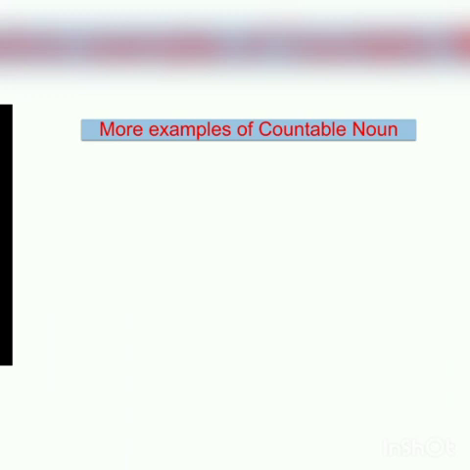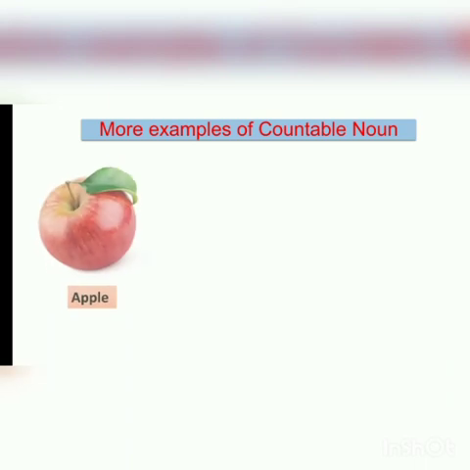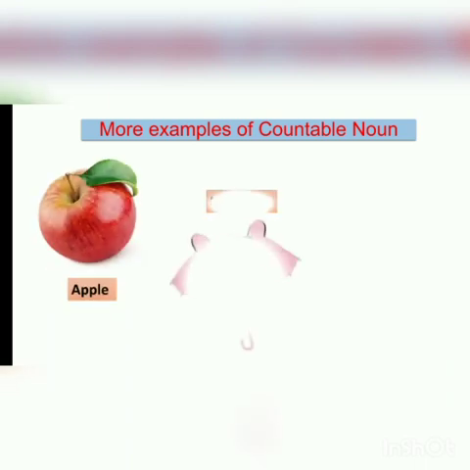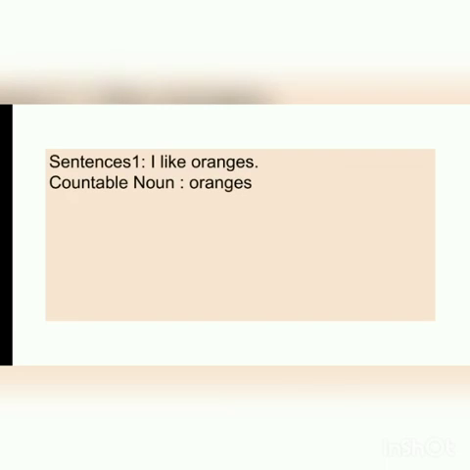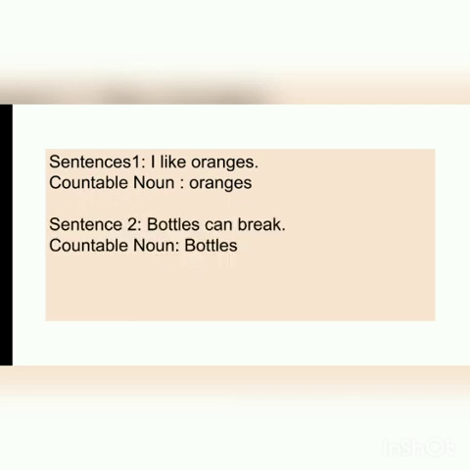Here are some more examples of countable noun. Apple, umbrella, students. Moving on to sentences using countable noun. If I say, I like oranges. So, which one is the countable noun? Oranges. In the second sentence, bottles can break.